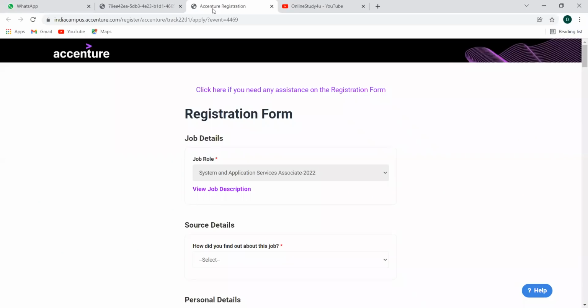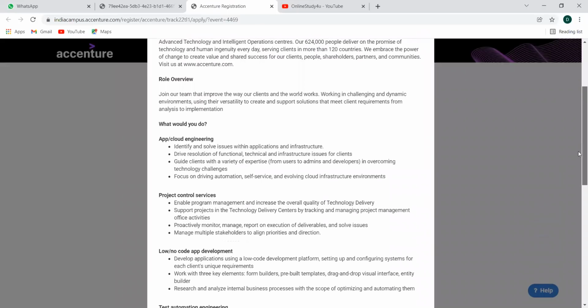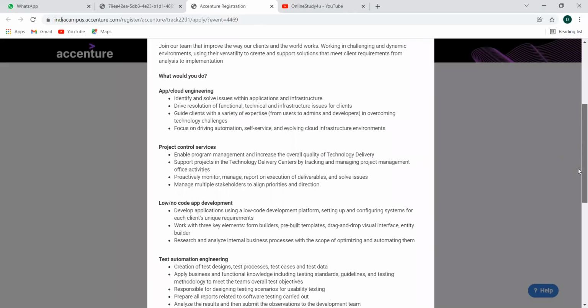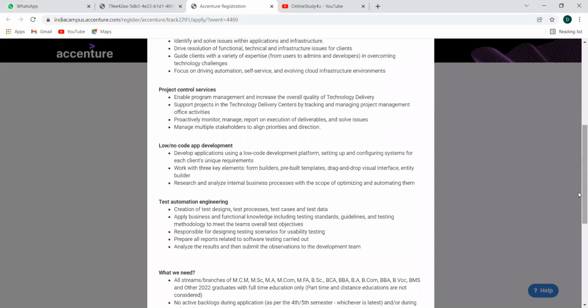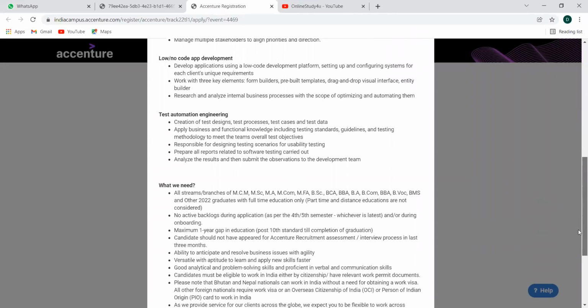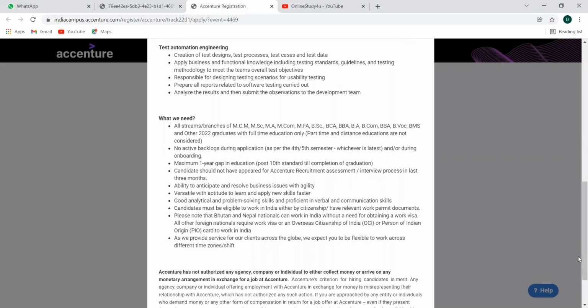So they're hiring for System and Application Services Associate 2022. Let's have a look at the job description. So here you can see what you would do: application cloud engineer, project control services, low or no code app development, test automation engineer. Okay, so here they have mentioned what we need, that is the eligibility criteria.